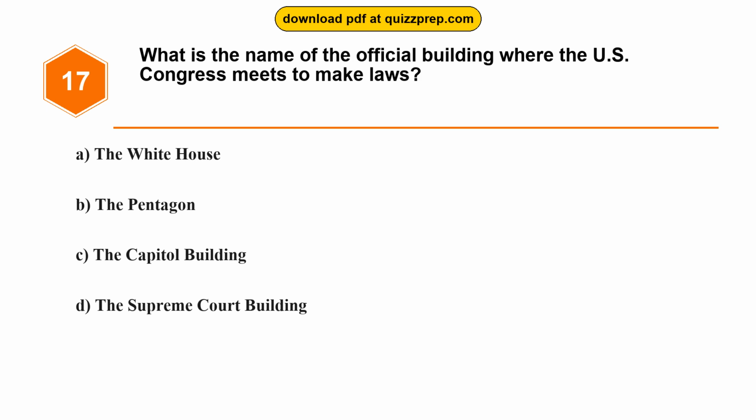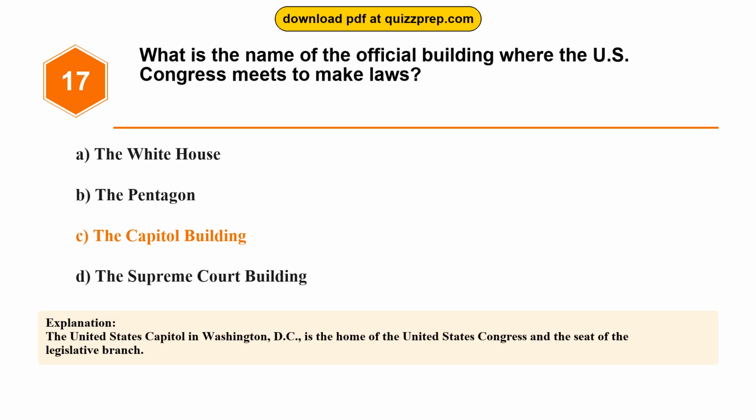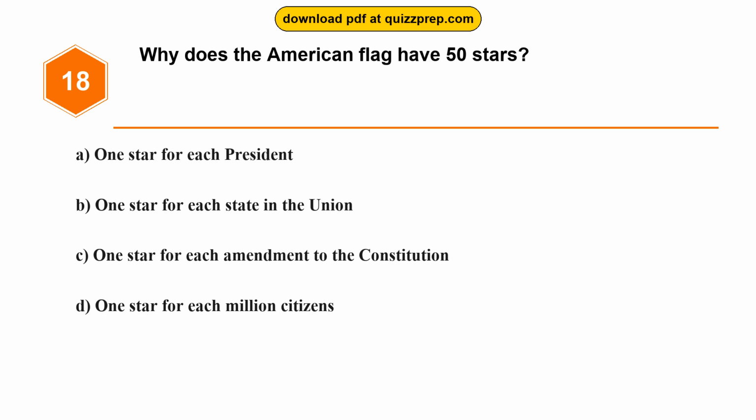Question 17. What is the name of the official building where the U.S. Congress meets to make laws? Option A, the White House. Option B, the Pentagon. Option C, the Capitol Building. Option D, the Supreme Court Building. The correct answer is option C, the Capitol Building. The United States Capitol in Washington, D.C., is the home of the United States Congress and the seat of the legislative branch.